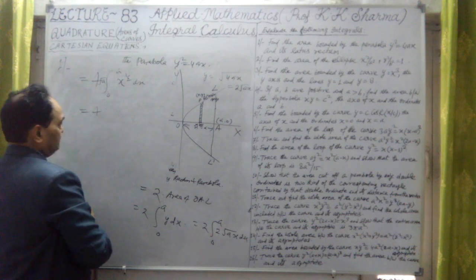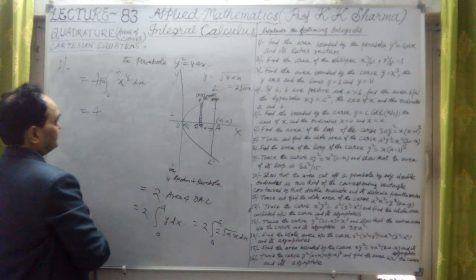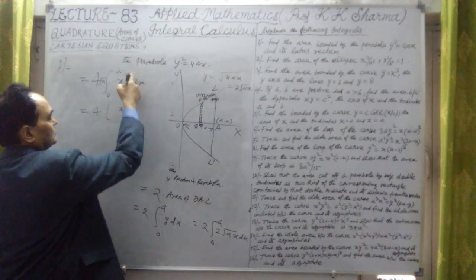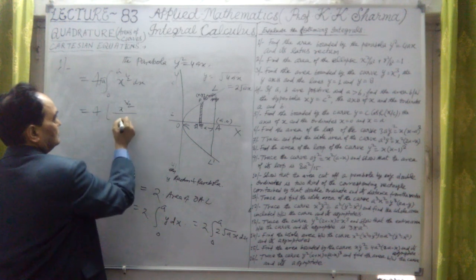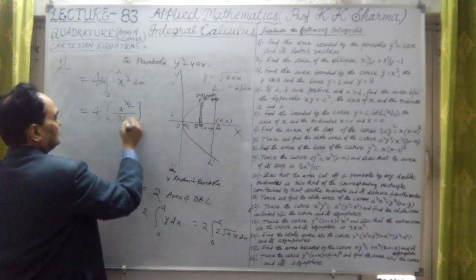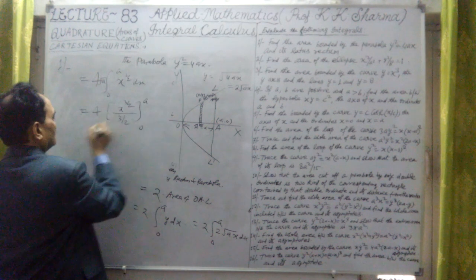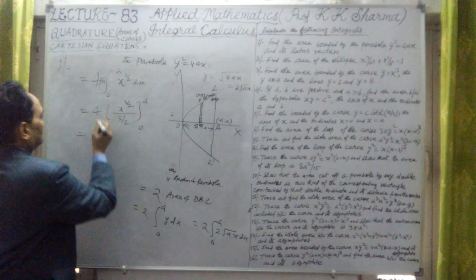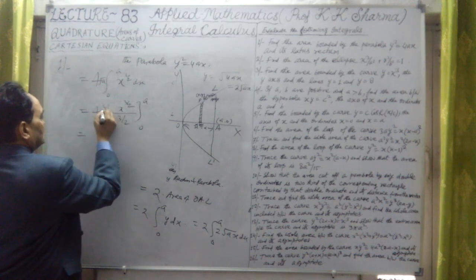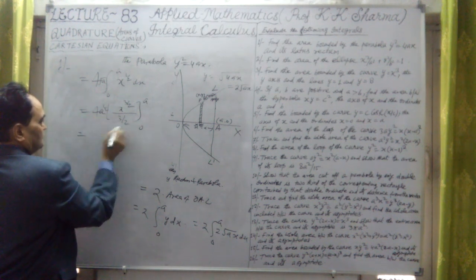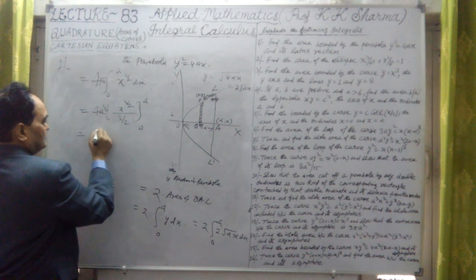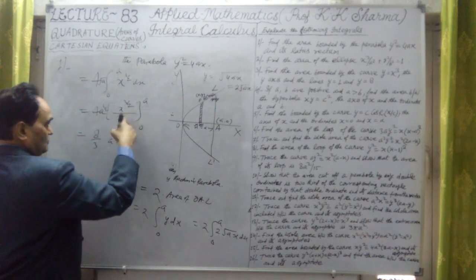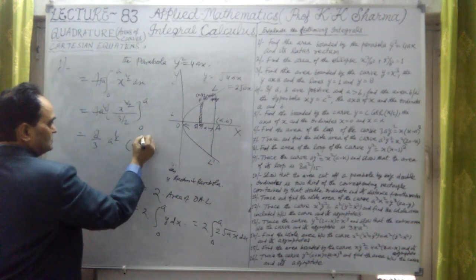Under root a we have taken outside, only under root x remains. After integration, x is raised to 3 by 2, because plus 1 gives 3 by 2, divided by 3 by 2, with limits 0 to a. The a half power is outside, and from the inside, substituting the upper limit a for the variable x, we get a raised to power 3 by 2.